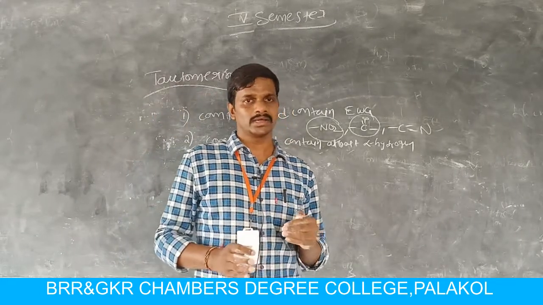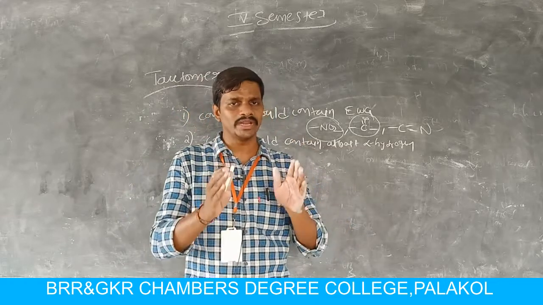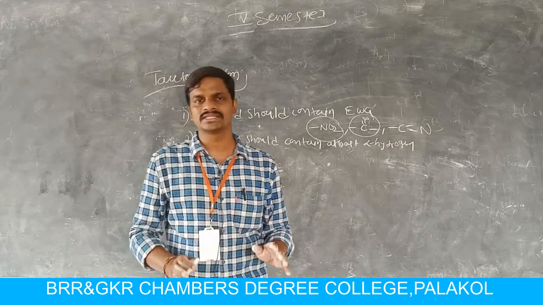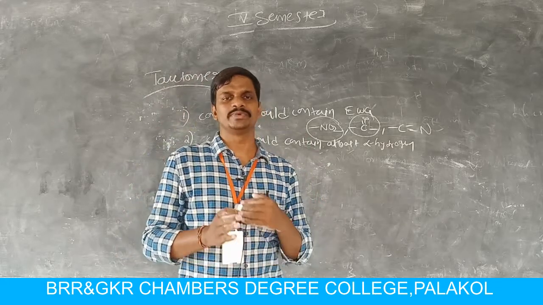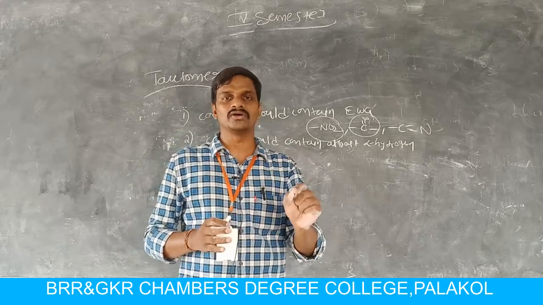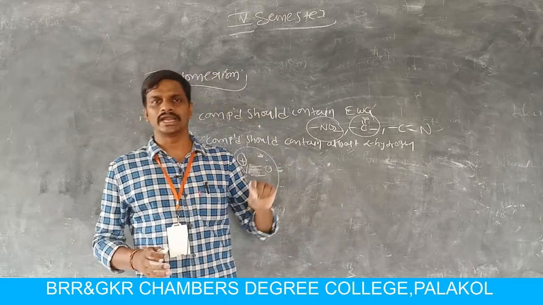That means primary and secondary nitrohydrocarbons exhibit tautomeric structures or tautomerism. Tertiary nitrohydrocarbons do not exhibit tautomerism. Why? Because of the lack of alpha hydrogen atoms in tertiary nitrohydrocarbons.